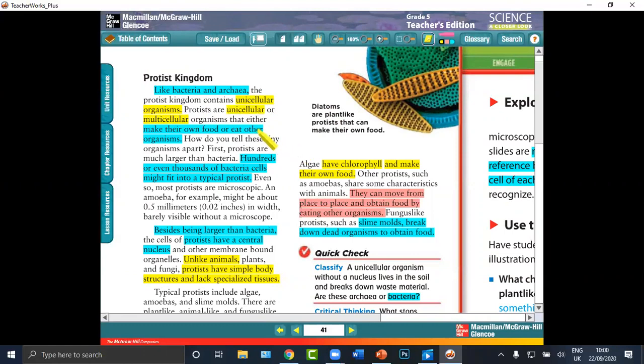They make their own food or eat other organisms.